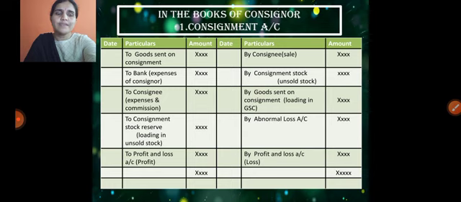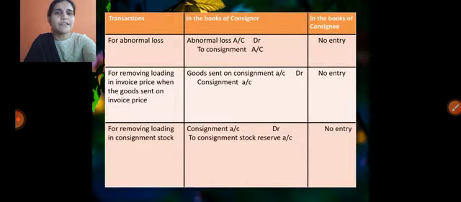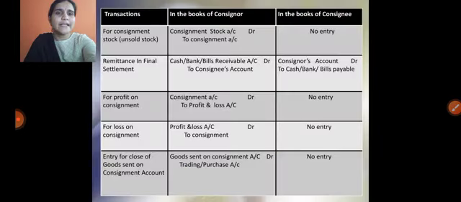So that is the income affected. Sale is an income, so we need to take it on the credit side. Consignor expenses, consignee expenses, commission, we already passed the journal entries. All these things we need to take on the debit side, based on the journal entry which we discussed in the first slide itself.